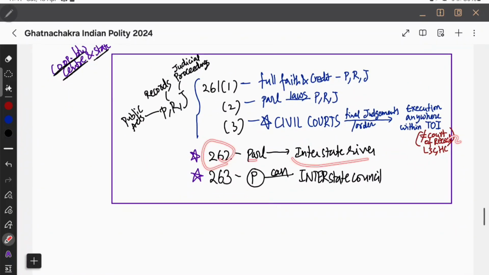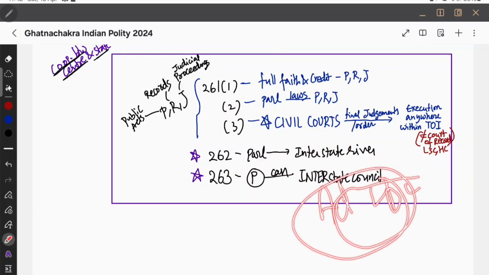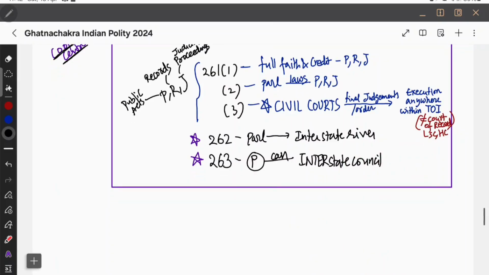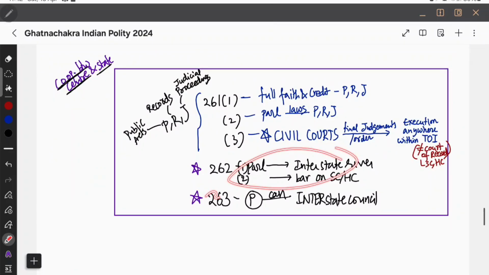And we have 262, Parliament and interstate rivers. For any interstate river water dispute, Parliament can make a law. I think we already have the River Boards Act and the Interstate River Water Disputes Act 1956, where Parliament came up with an ad hoc tribunal, and that will decide. The ad hoc tribunal will decide, and the decisions are final and binding. So Parliament under this can also put a bar on the jurisdiction of the Supreme Court or High Court, clause 2. And next we have seen now clause 3. Under clause 3, the President can establish an interstate council.